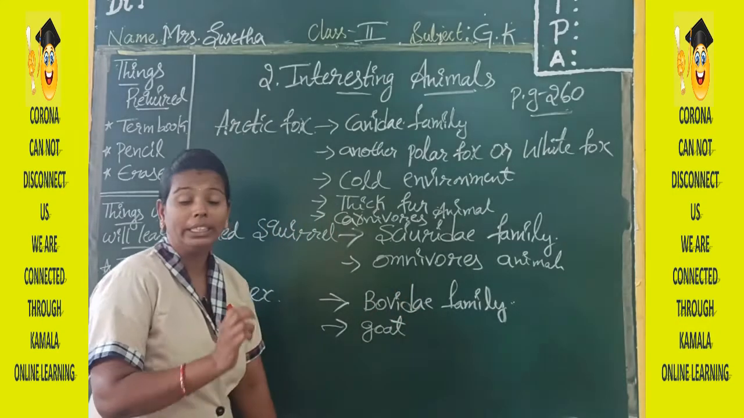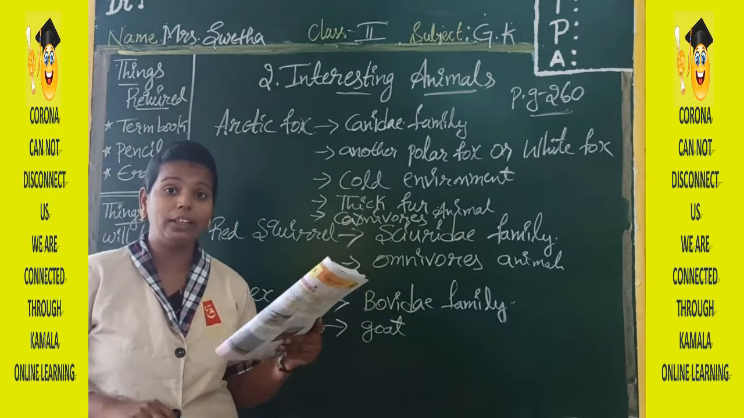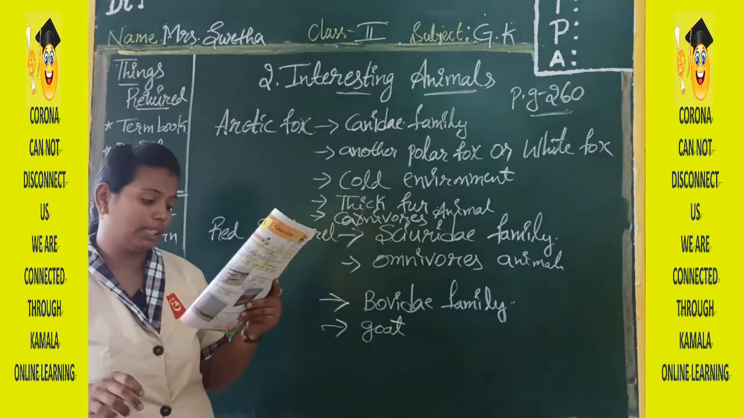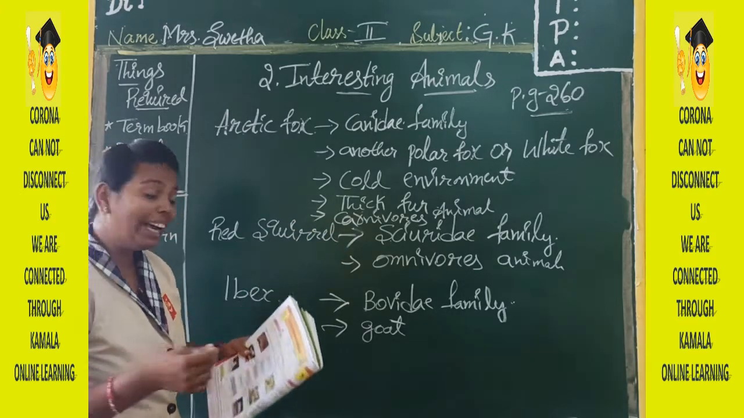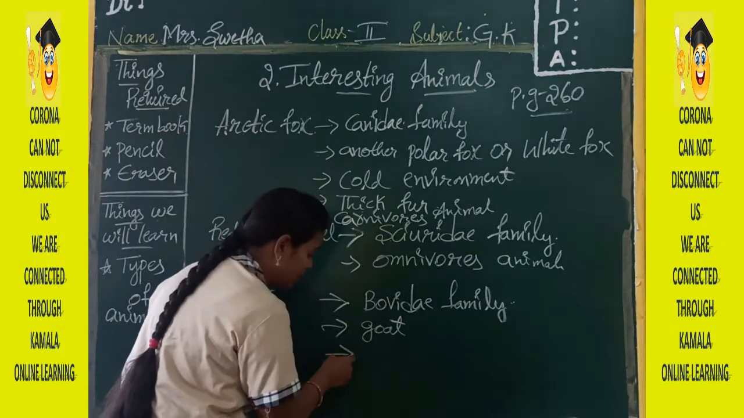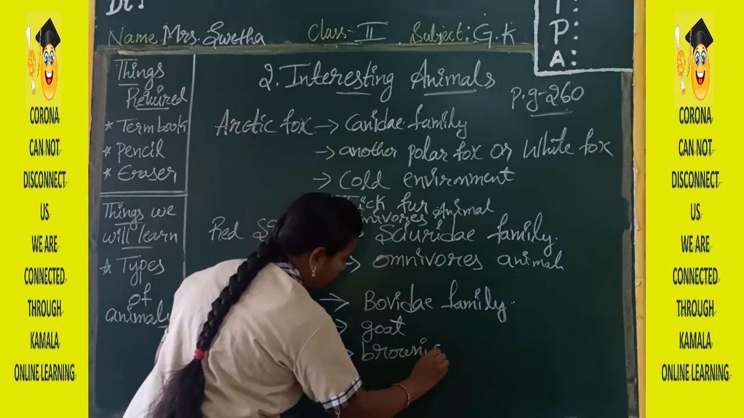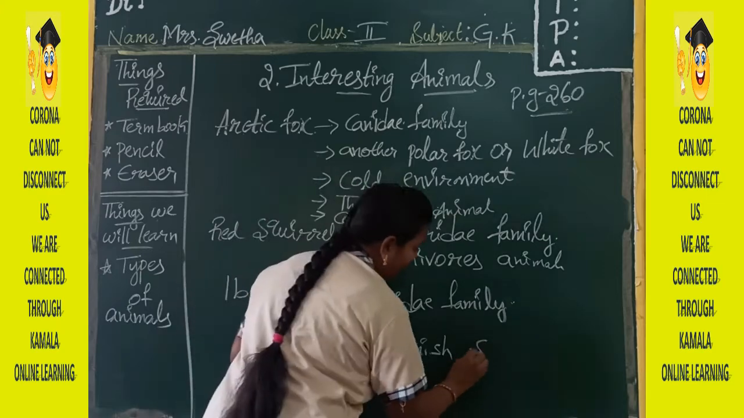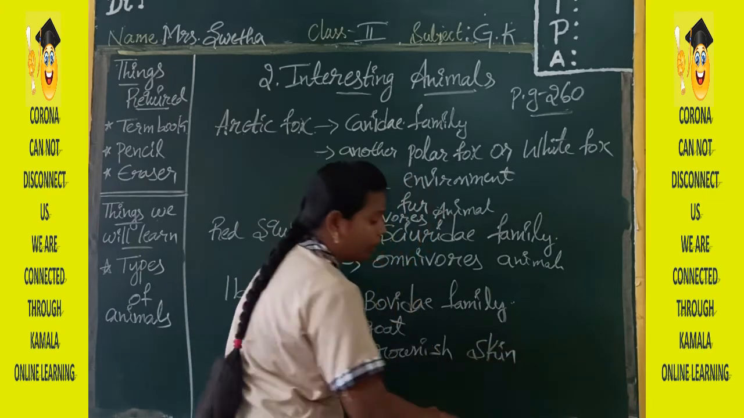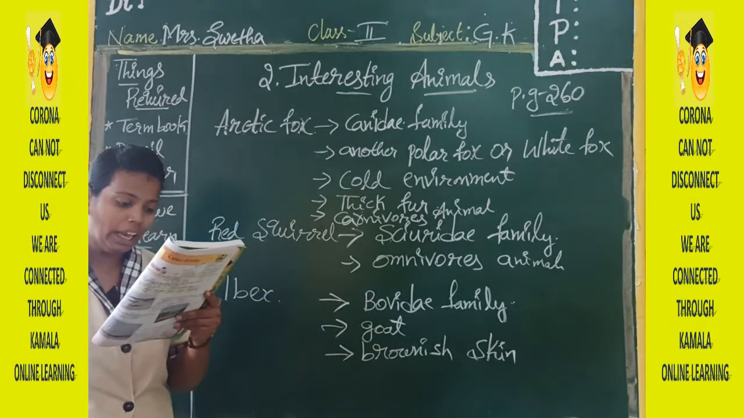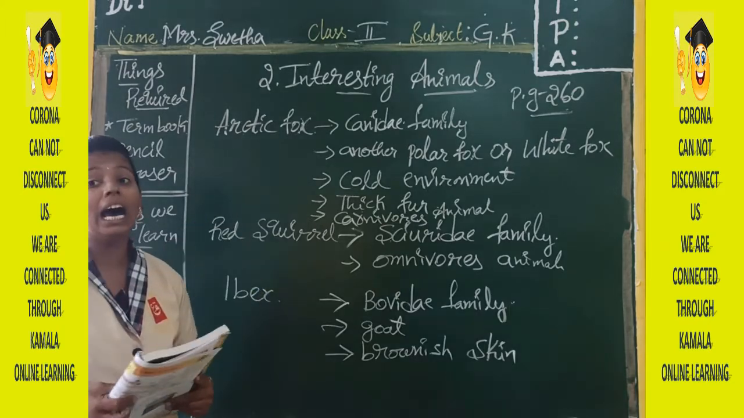It looks like a goat and it stays in the forest. And it has brownish skin on the body. And it is a herbivorous.